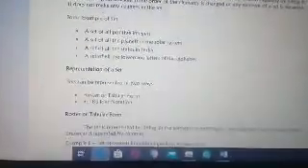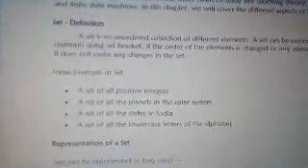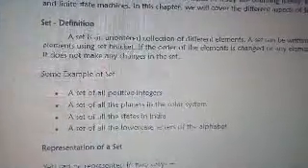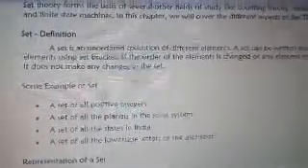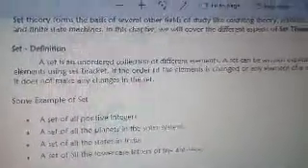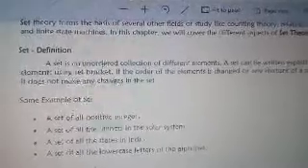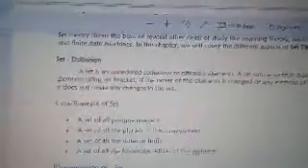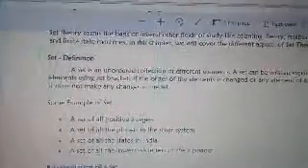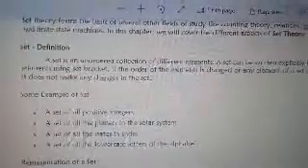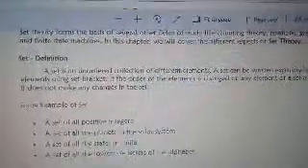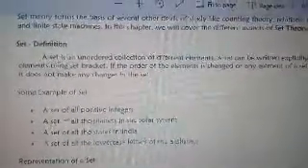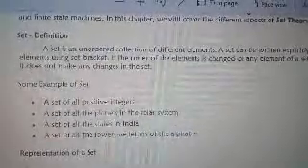Then we also have here some examples of a set. A set of all positive integers. Okay, so we could have beginning with 1, 2, 3, positive 4, positive 5, and so on and so forth. Then we also have a set of all the planets in the solar system, a set of all the states in India, a set of all the lowercase letters of the alphabet. So those are just some examples.